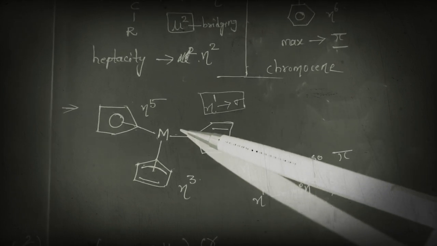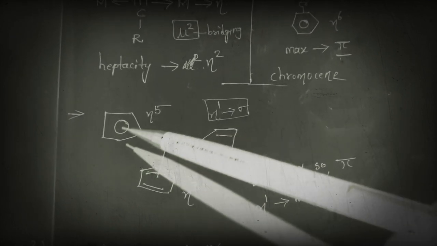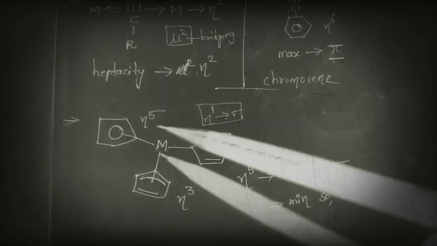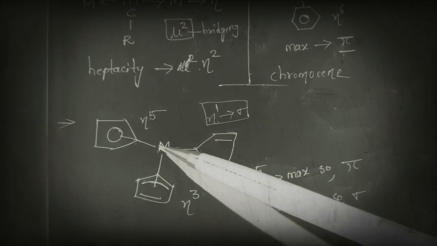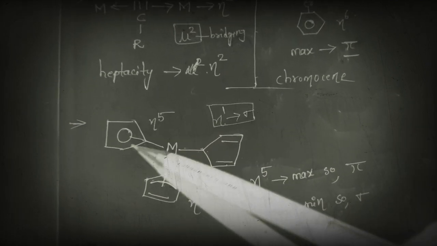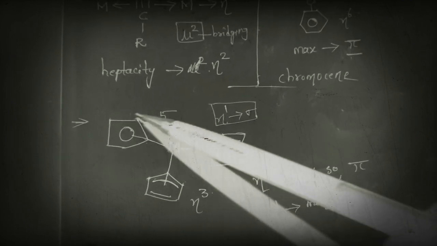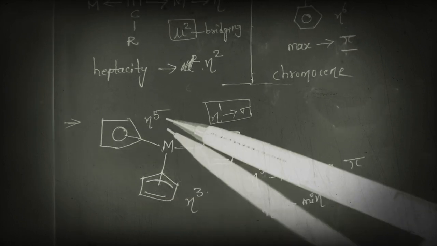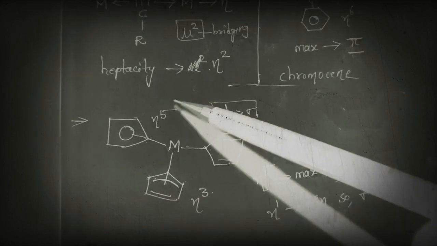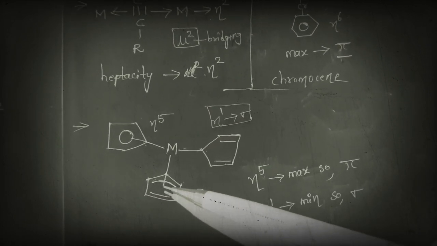Next, observe this. See here the metal is connected in 3 different forms. First let us look at this. Already I said that here they have given a circle, so we just have to count the number of atoms: 1 2 3 4 5. So eta 5, hapticity 5.